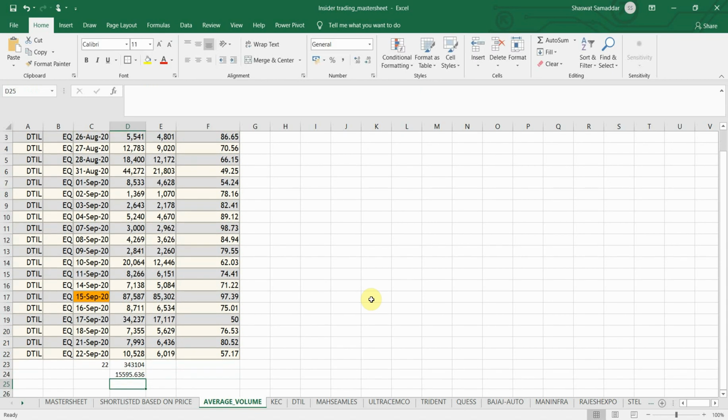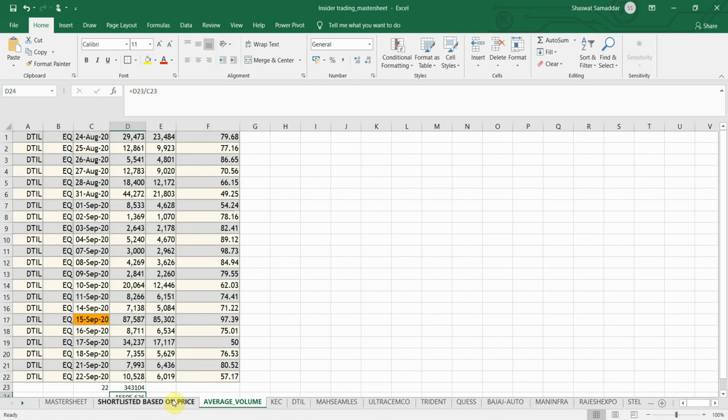So it comes out to be 15,595. So as you can see, it's a relatively low volume. We want at least volumes in 2 lakhs or 3 lakhs to make a trade, because it will be safe. I'm not saying that it would definitely result in a loss if you make a trade in this low volume stock, but it is more risky to trade in a stock which has a very low average traded volume or average traded quantity. So it's better to avoid those kind of stocks which have a low average traded quantity.